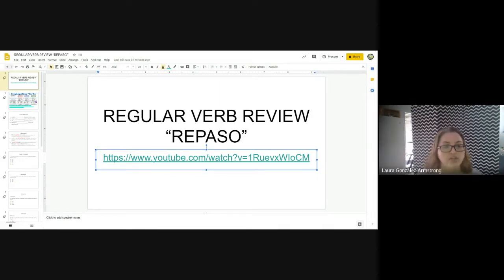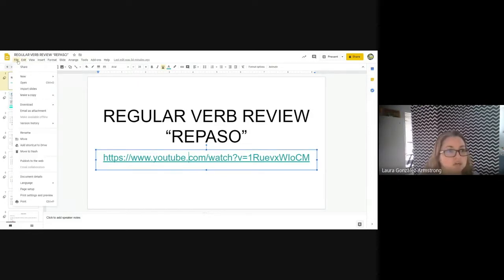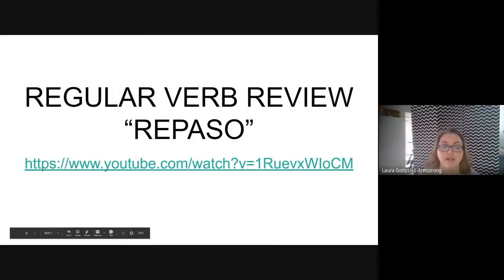All right, so that's what we use in our class. We're going to go over the AR verbs, and it's super important to learn AR verbs first because there's a little trick that I like to use in my classroom regarding AR verbs. Once you have AR verbs and you learn that little song, then we can move on to ER verbs. I'm going to share this slide. We're going to go over a presentation so that you can see what I'm talking about. There is the link for your regular verbs if you want to review it.